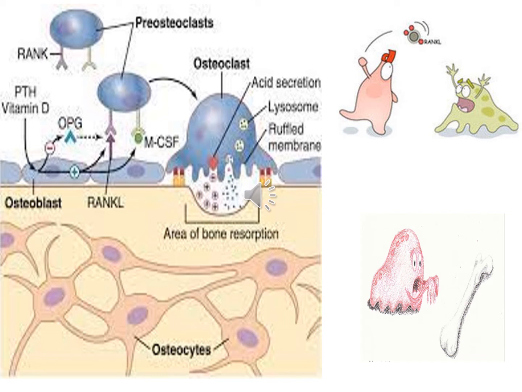So in the presence of parathyroid hormone and vitamin D, the osteoblasts are going to produce MCSF and RANKL. These two are going to activate the osteoclast. They have receptors on the osteoclast, and when they bind to the osteoclast, they are going to help in the resorption of the bone, releasing the lysozymes and the acids.